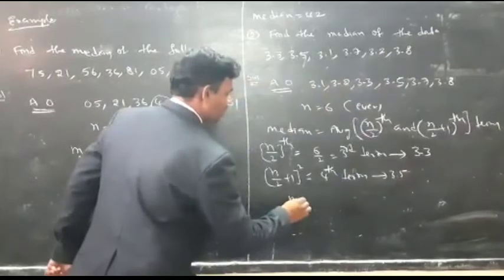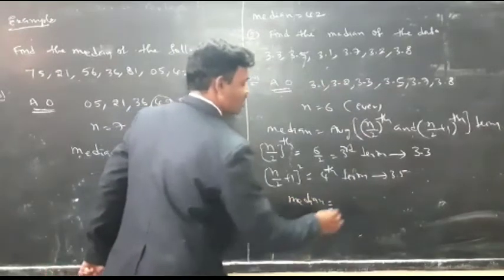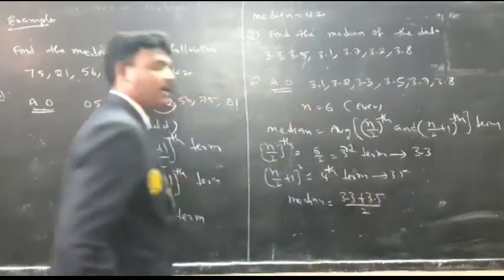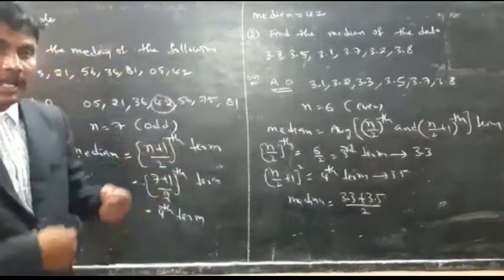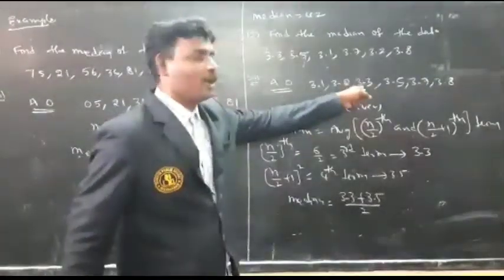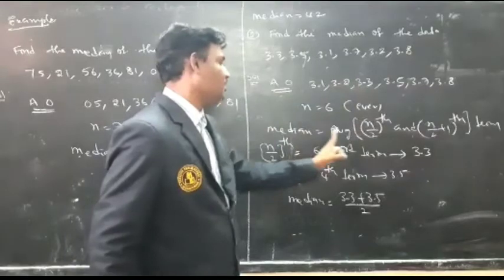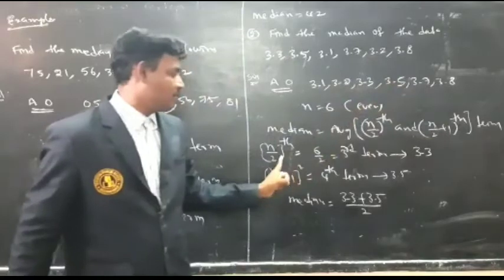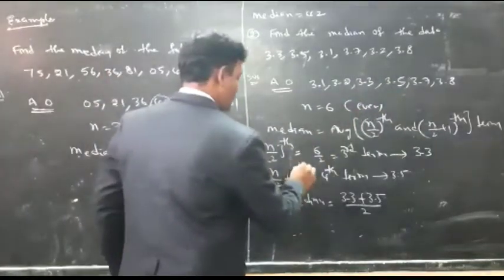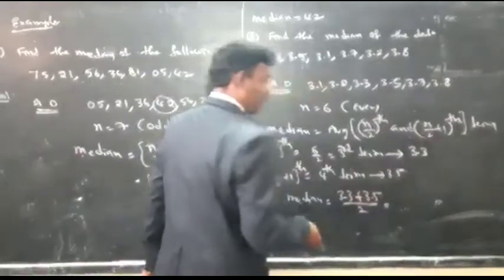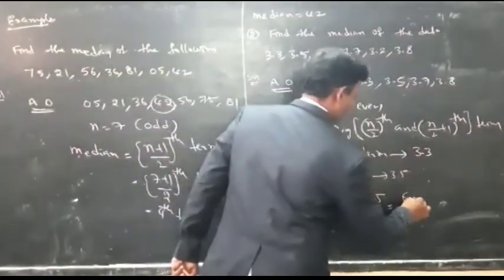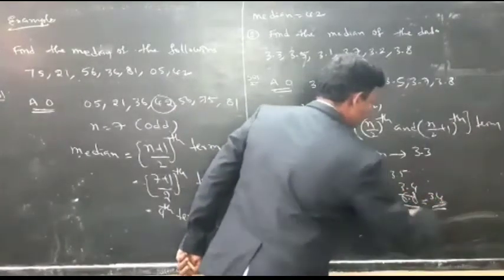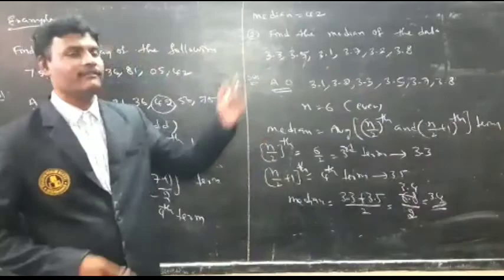So the median is equal to the average of 3.3 and 3.5. Why? Because 3.3 is the third term, that is nothing but n by 2, and 3.5 is the fourth term, that is nothing but n by 2 plus 1. 3.3 plus 3.5 is 6.8. So 2 3s are 6, 2 4s are 8. What is the median here? 3.4 is the median of the data.